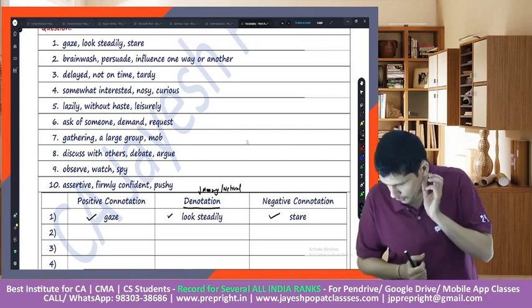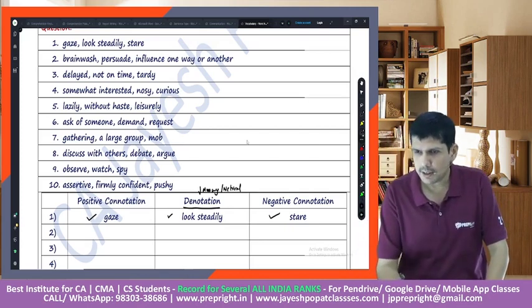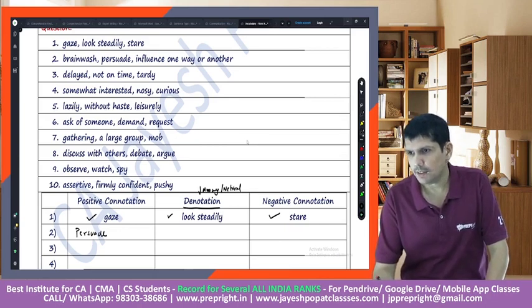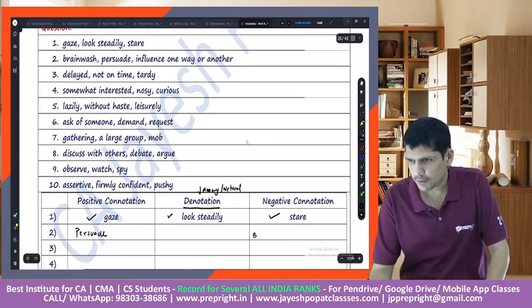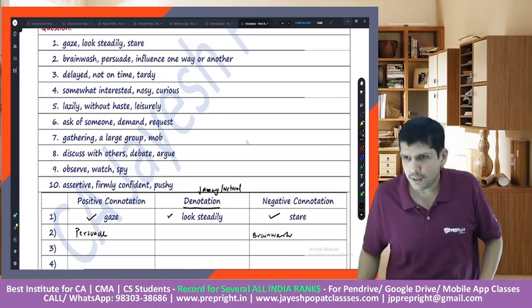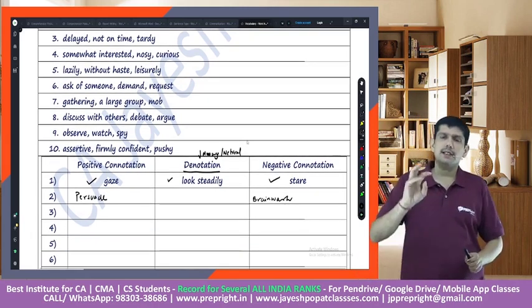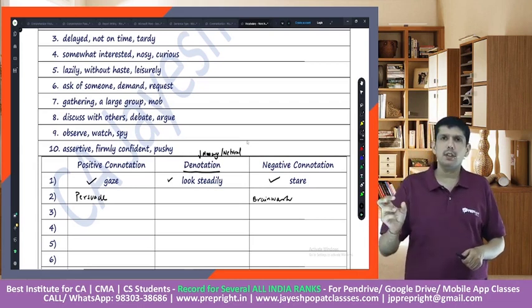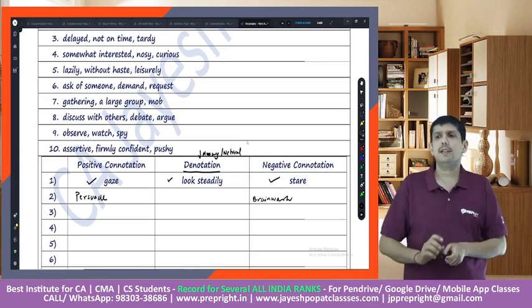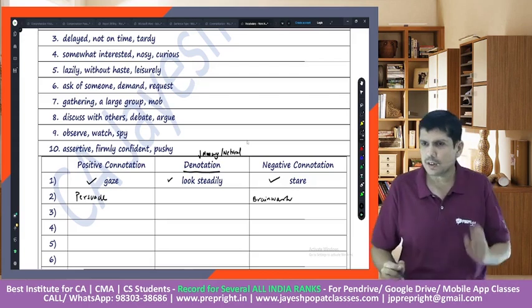Right, how would you look at it? Good. Persuade is the positive connotation. Then influence one way or the other is the neutral thing, and then brainwash is the negative connotation. Great. So rest of it, you do it looking at the word. If the word is harsh, it will become a negative tone, right? And then something which is neutral will be the denotation, and the positive side you will be able to identify, right? Let's do one more.